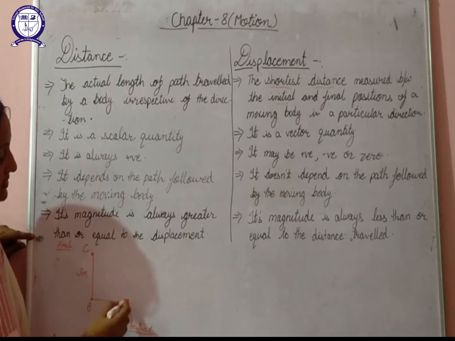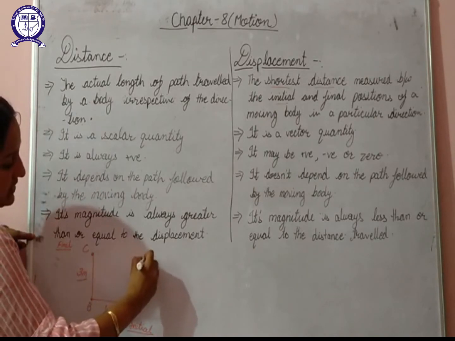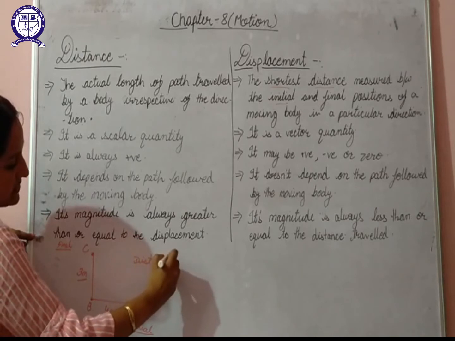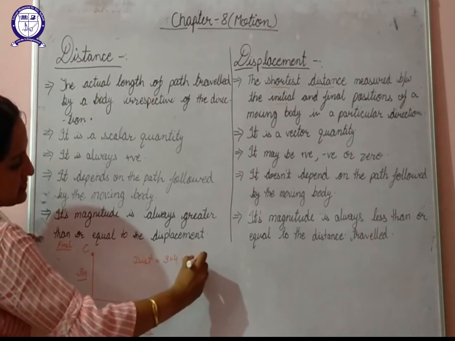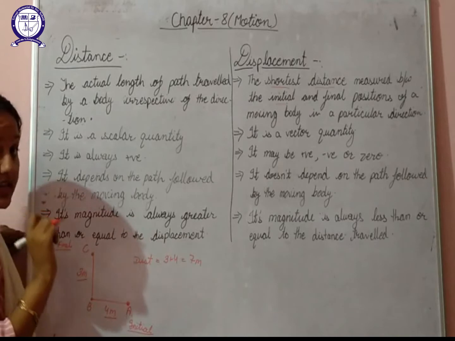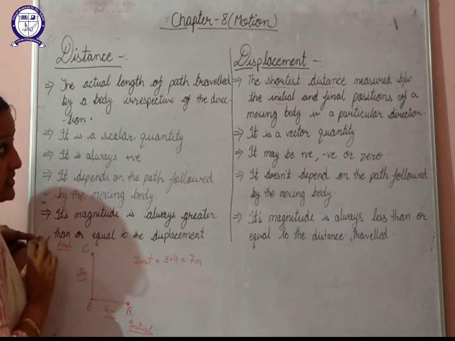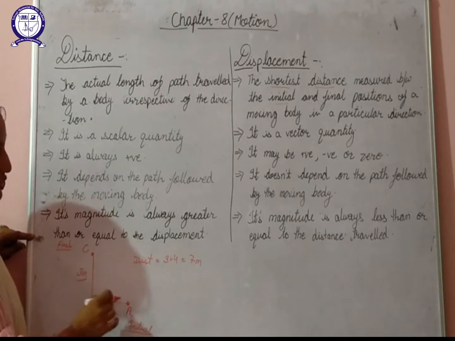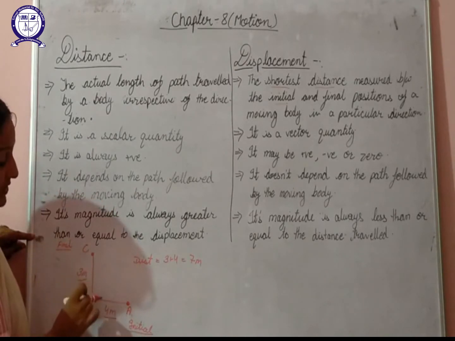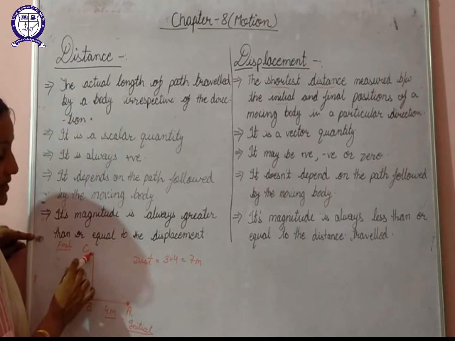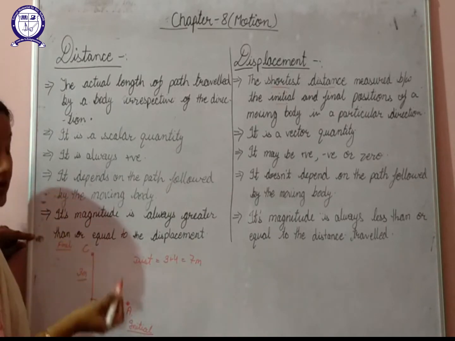So here the distance covered by the body is 4 plus 3. So we can say that distance covered here is 3 plus 4, that is 7 meters, which is the actual length of the path that the body has followed. Whereas the displacement is the shortest path that can be measured between the initial position and the final position, whether the body has followed that path or not.